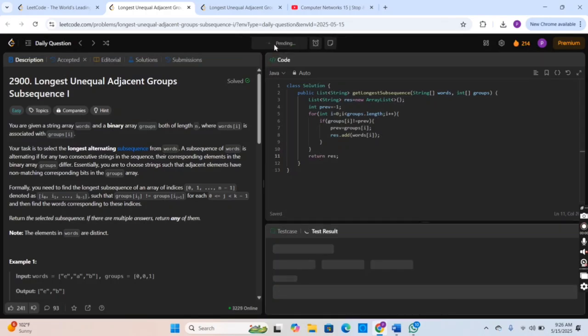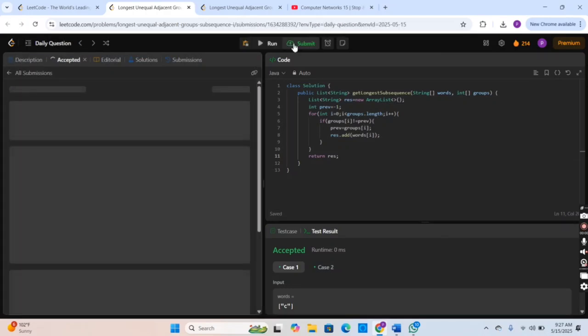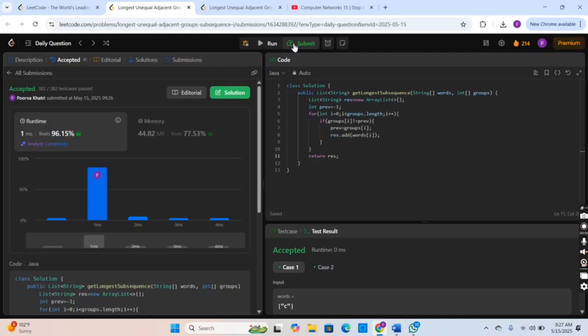Okay, so now we will run this code, and it passes all the test cases, and now we will submit it. And it beats 96% of solutions.